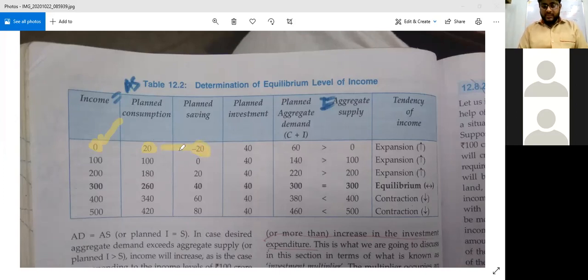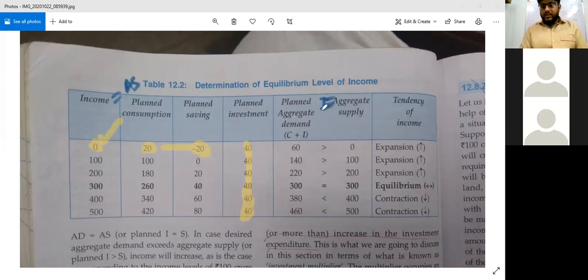I have told you the autonomous consumption is equal to your negative savings, that is your dissavings. So see, positive 20 and minus 20. It will be same. And the planned investment will remain constant, because it is the autonomous investment, so we have assumed that it will remain 40.